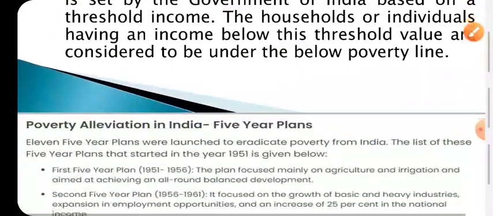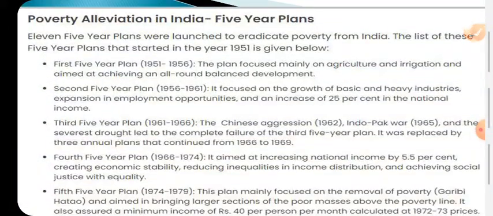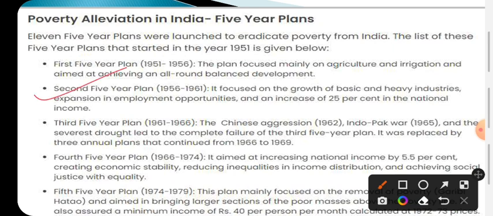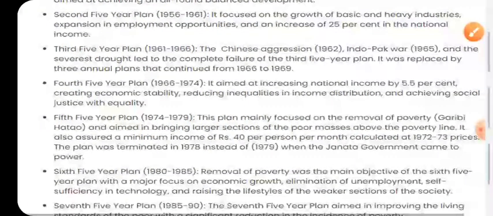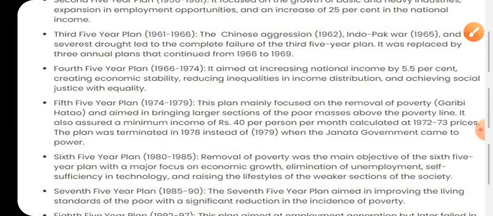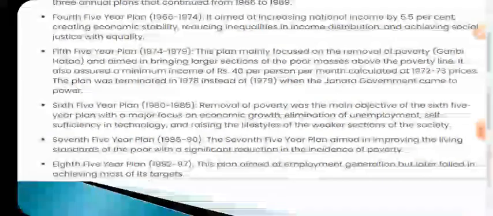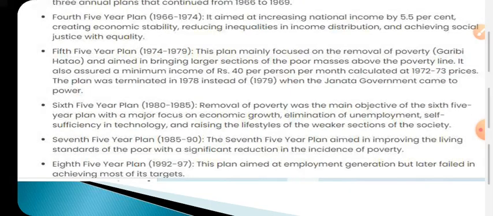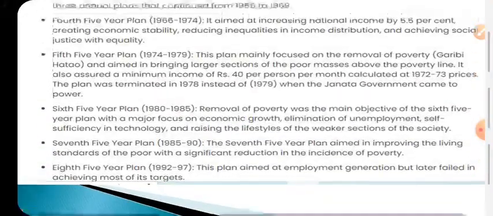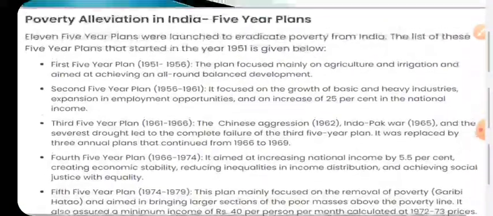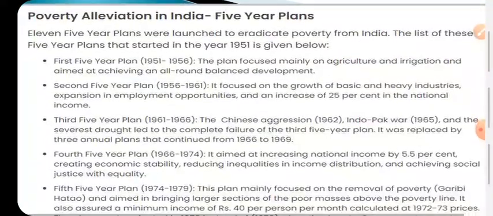Okay, then what are the alleviation programs? There are various kinds of 5-year plans. In 1951 we had the first 5-year plan that promoted agriculture. Second 5-year plan 56 to 61, third 5-year plan 61-66, fourth 5-year plan 66-74, fifth 5-year plan 74-79, then 80 to 85, sixth 5-year plan 85 to 90, seventh 5-year plan 92 to 97, eighth 5-year plan, and like that various 5-year plans we have in order to alleviate poverty from India.